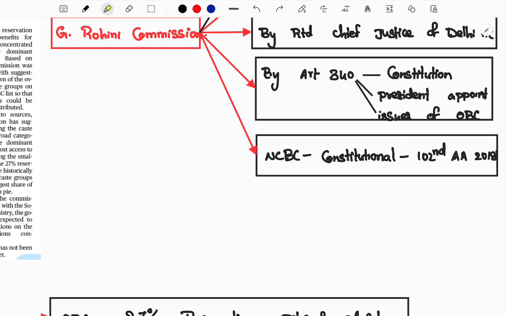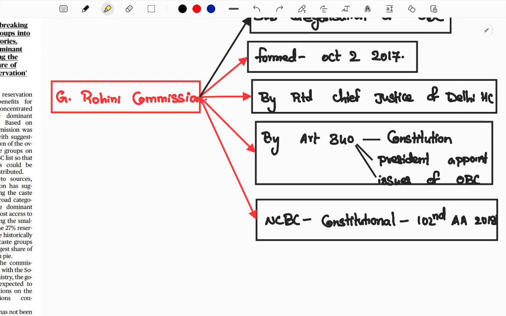Next, here we have the NCBC. As background knowledge, the National Commission for Backward Classes got its constitutional status through the 102nd Amendment Act of 2018. So now the NCBC has constitutional status. Next, you should know what the Rohini Commission is in a simple format.